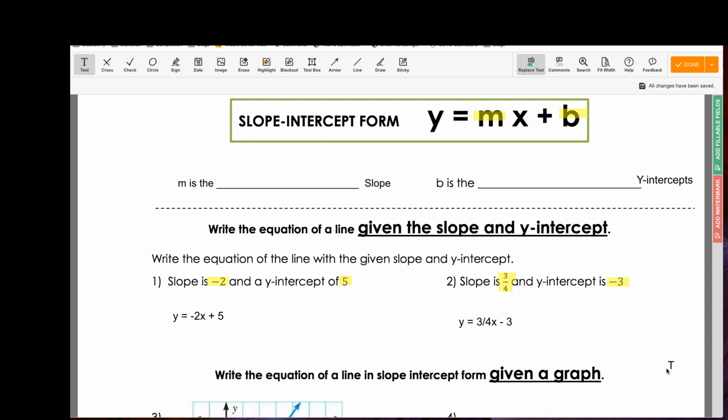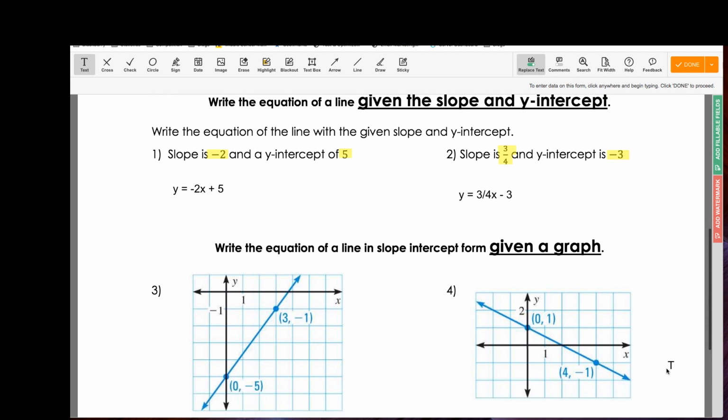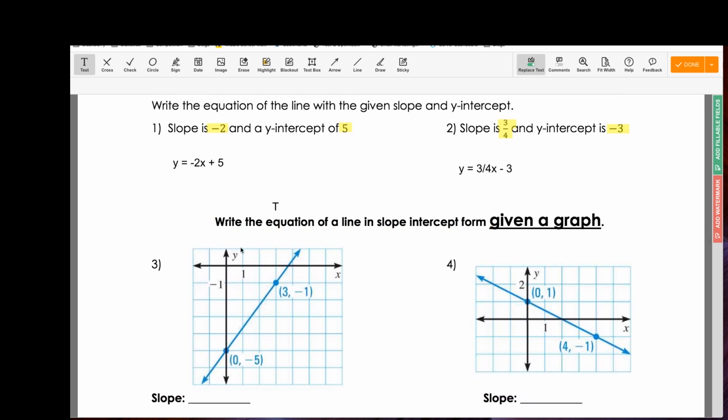So now let's check out some other examples where we have to create the slope-intercept form. Only this time we're going to create them by taking a look at our graph. So let's scroll down here real quick. All right, it says write the equation of the line in slope-intercept form given the graph.